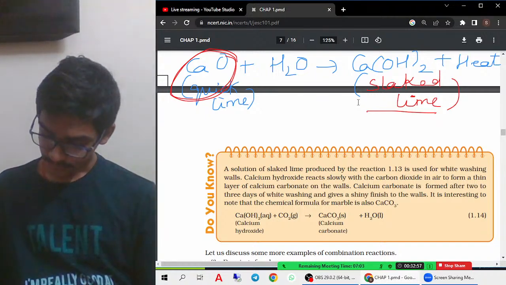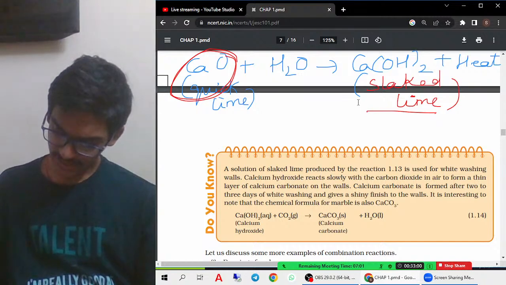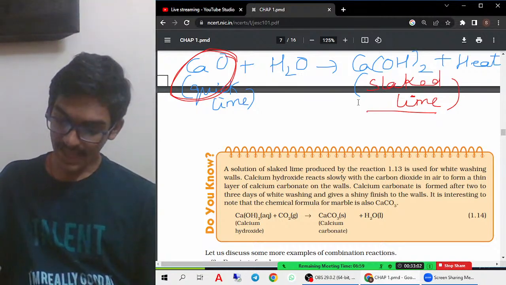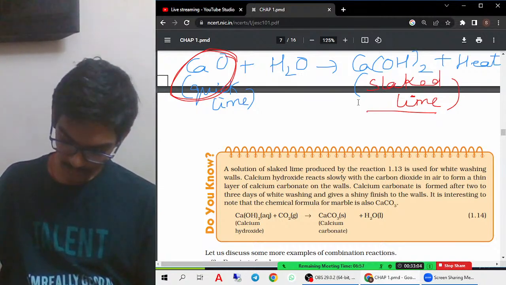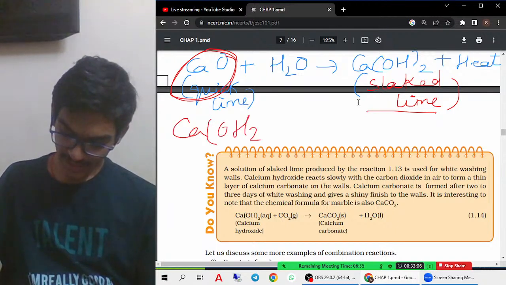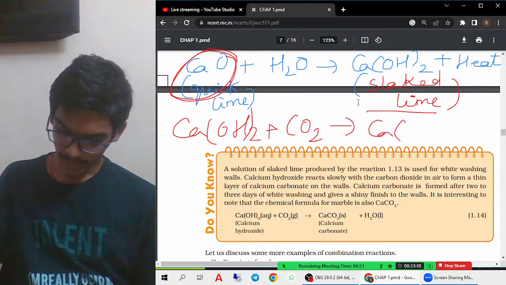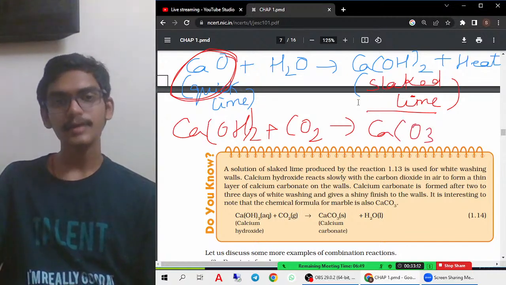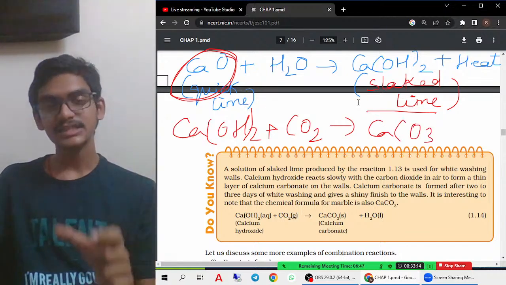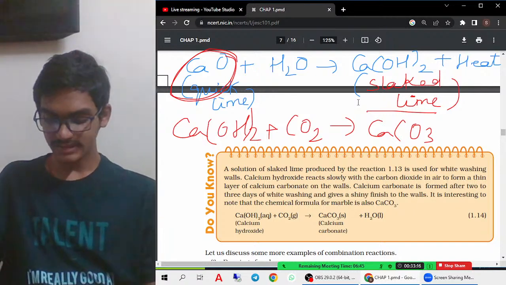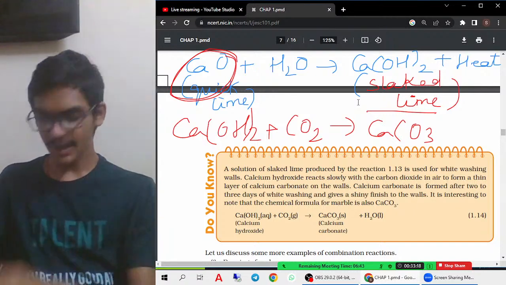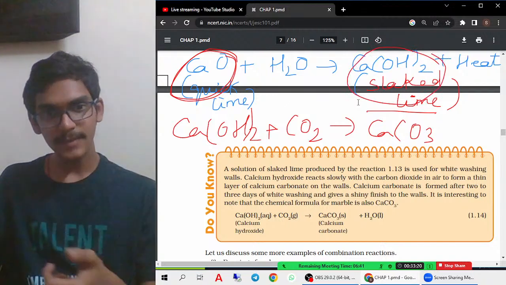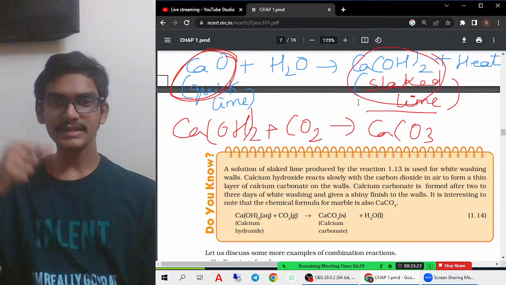Now what is the reaction they are telling? When this calcium hydroxide reacts with carbon dioxide gas, it forms calcium carbonate. Let me explain. Calcium oxide is there, I kept it in water, and I got calcium hydroxide.